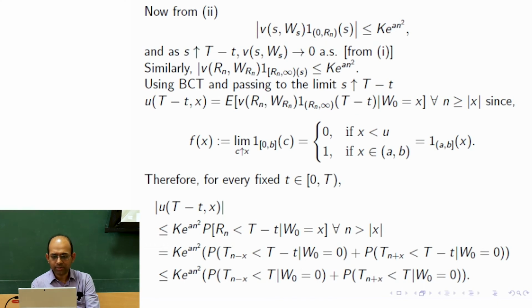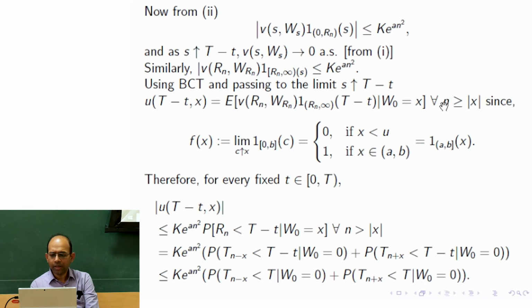I have explained it here, so I will explain why we get it, but first let me finish reading this line. V of Rn comma W_Rn does not depend on s, so this does not change. However, this function surely changes because s becomes capital T minus small t. Only thing is that this domain also changes here, given W0 is equal to x.